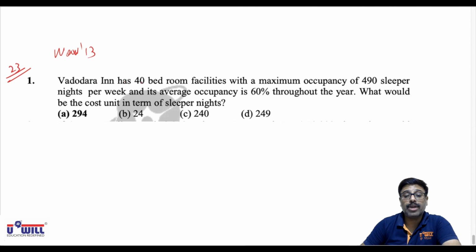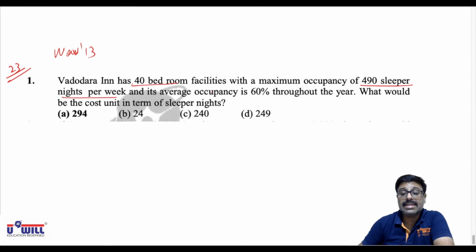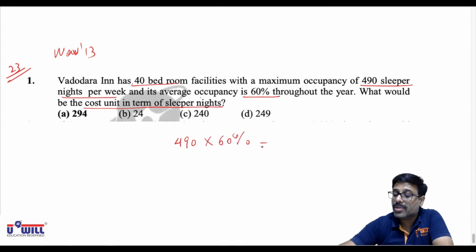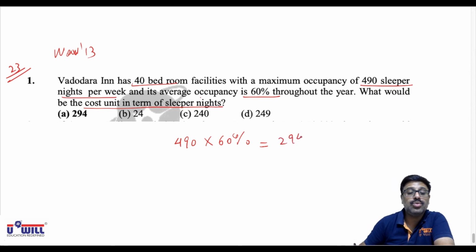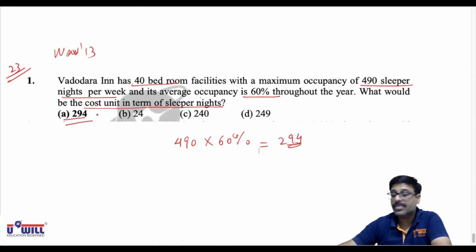Vadodara Inn has 40 bedroom facilities with a maximum occupancy of 490 sleeper nights per week, and its average occupancy is 60% throughout the year. So what would be the cost unit in terms of sleeper nights? 490 sleeper nights into 60% occupancy. Do it everyone. 490 into 60% occupancy, that comes to 294. So 294 is your answer.